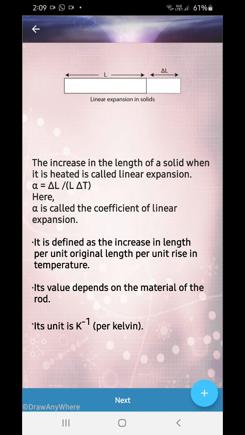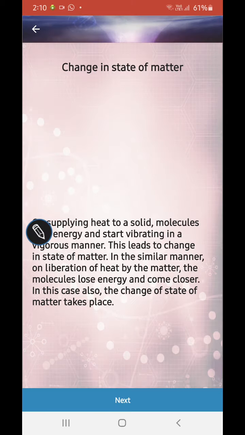Now linear expansion. The increase in the length of the solid when it is heated is called linear expansion. Okay, alpha is the coefficient and you just learned its definition. Okay, and the value depends on the material of the rod and the unit is the same, per Kelvin.